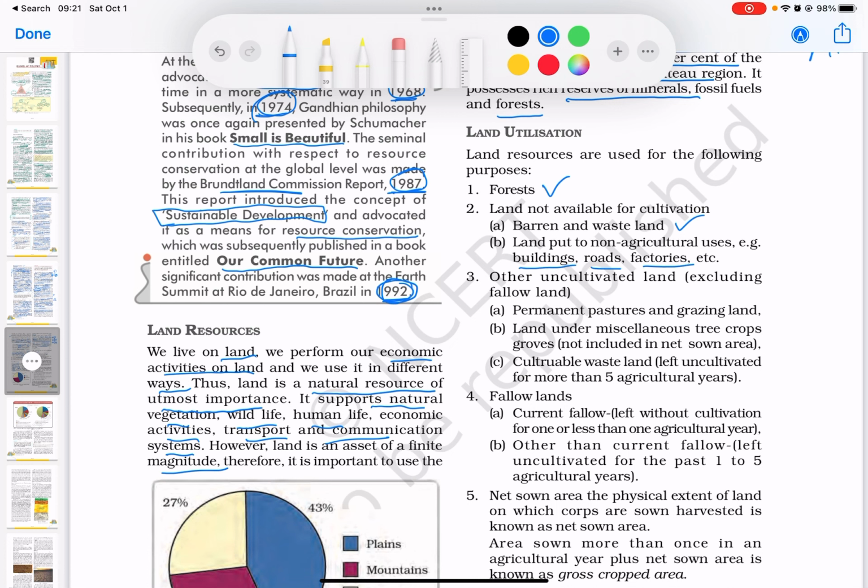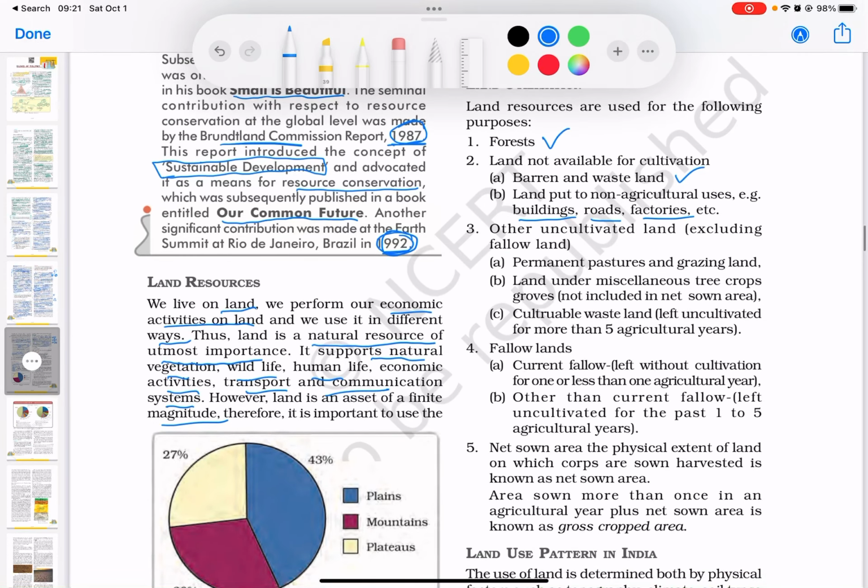And then it also includes other uncultivated land, which excludes the fallow land. So it includes lands like permanent pastures and grazing land for cattle and so on. Land which is under miscellaneous tree crops and groves, which are not included in the net sown area. And then cultivable wasteland, which is left uncultivated for more than 5 agricultural years.